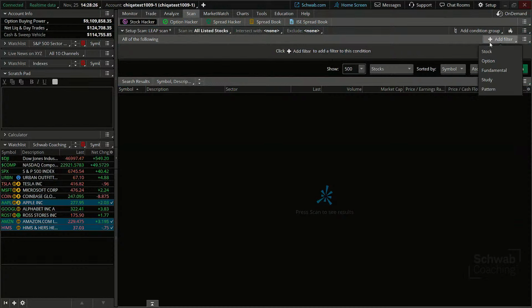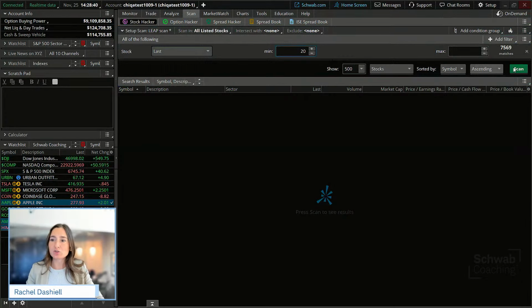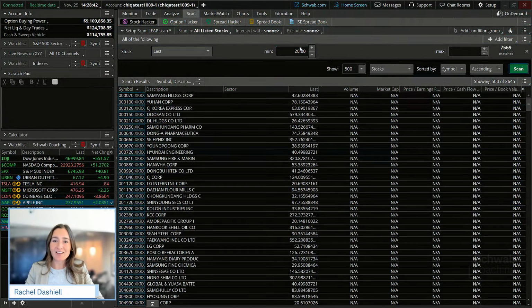So I'm going to start our scan in all listed stocks here. Just keep it very broad. Start with a basic stock filter of at least $20. We want to filter out some of those lower price stocks. And especially for those of you, I know this isn't necessarily an options class, but if you do want to trade options on this, we're looking at a little bit of a higher value there.